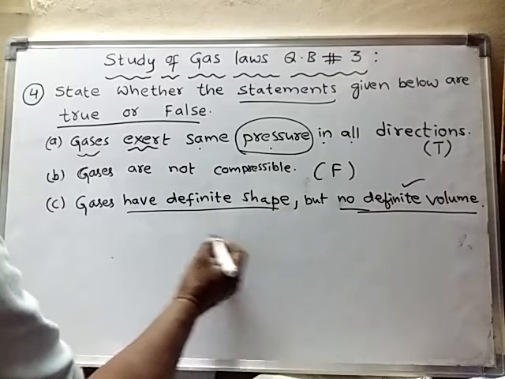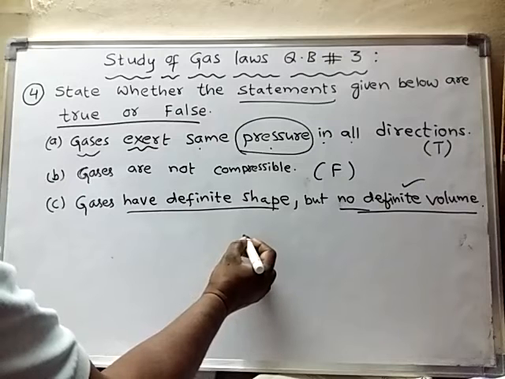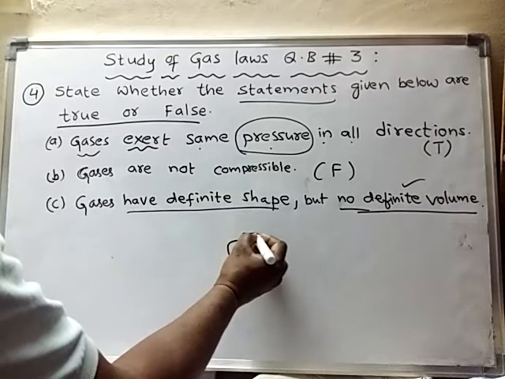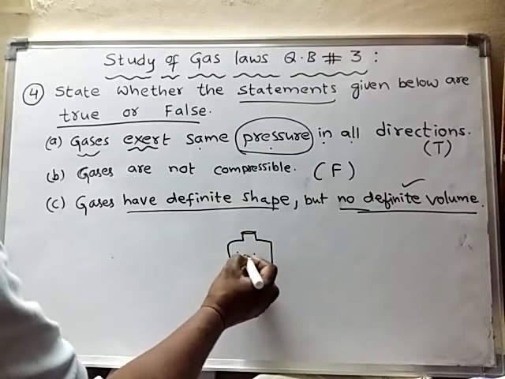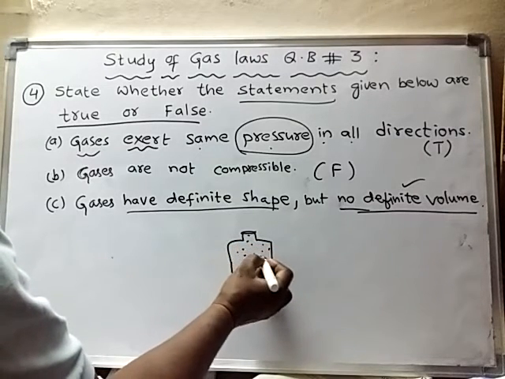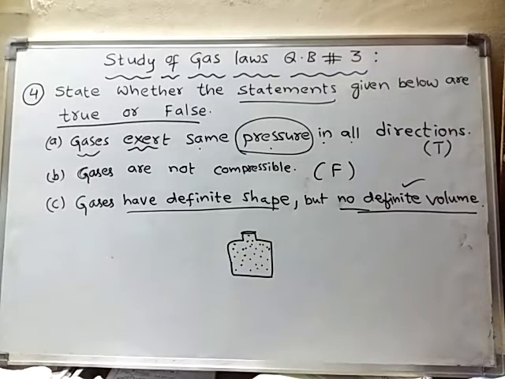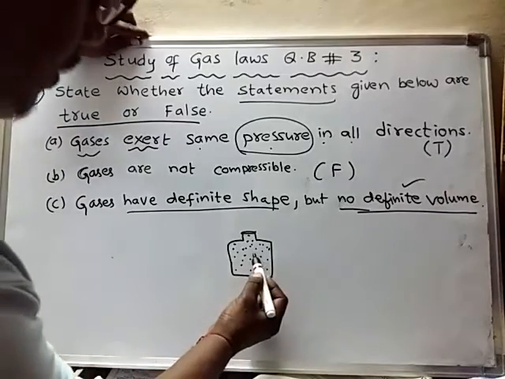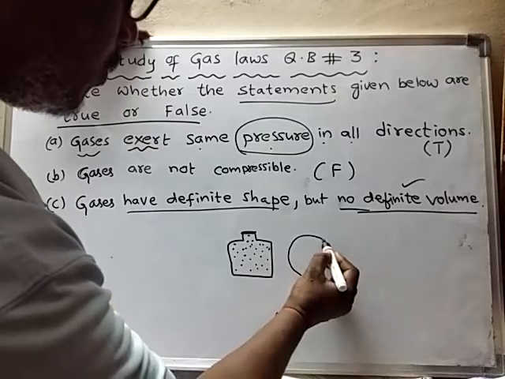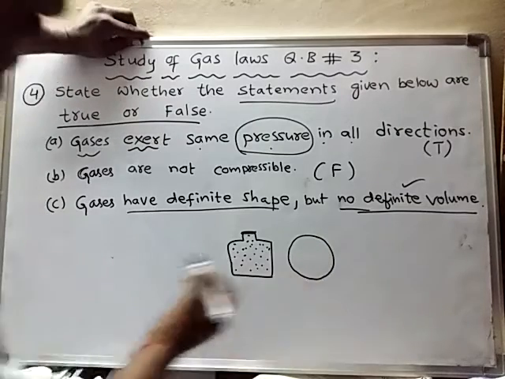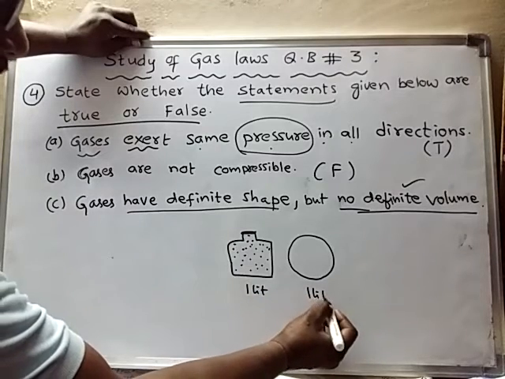Because suppose I fill a vessel having this shape with a gas. Now if I try to put this gas into a vessel of equal capacity, so suppose this is 1 liter and this is also 1 liter, what happens?